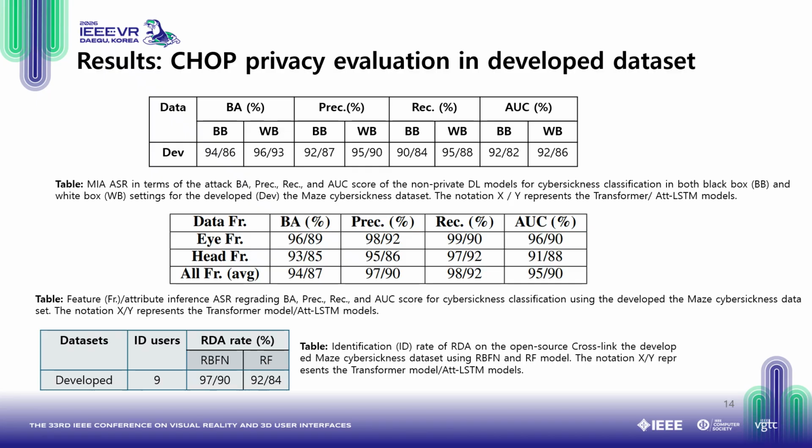Then we validate our proposed approach on the developed dataset. Similar to the open source data, we saw that the white box setting has slightly higher accuracy, but comparable accuracy to the black box setting. When we average over all the features, we see the highest accuracy for the eye tracking feature. As you know, eye tracking contains a lot of sensitive user attributes. And then when we cross-link one subset with another subset, we really identify 9 users. In this case, RBFN is performing better.